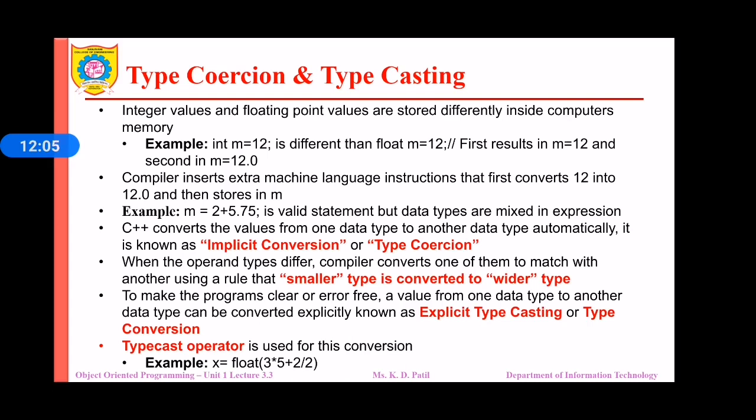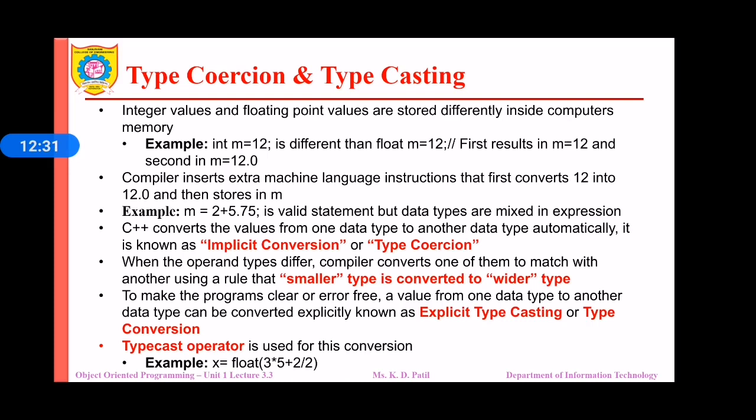To make programs clear or error free, a value from one data type can be converted to another data type explicitly by the programmer, and that is known as explicit typecasting or type conversion. The typecast operator is used for this conversion. For example, x = float(3 * 5 + 2 / 2).